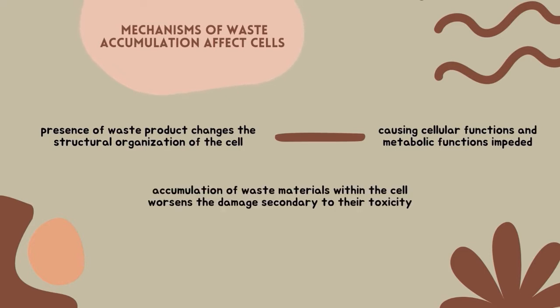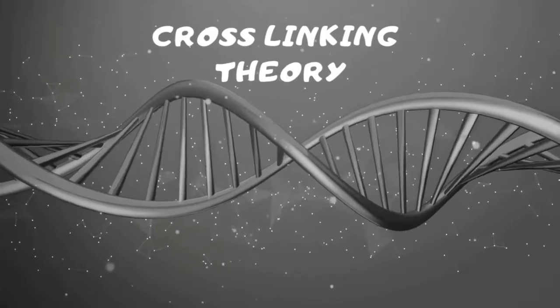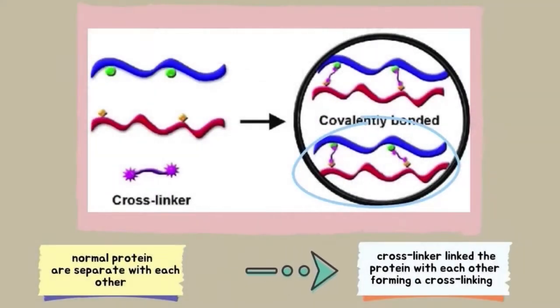Next is accumulation of waste material within the cell worsens the damage secondary to their toxicity. And lastly, non-dividing cells are more susceptible than dividing cells to this type of damage because of their inability to undergo mitosis. Cross-linking theory. In this theory, the cross-linker links the proteins with each other, forming a cross-linking.